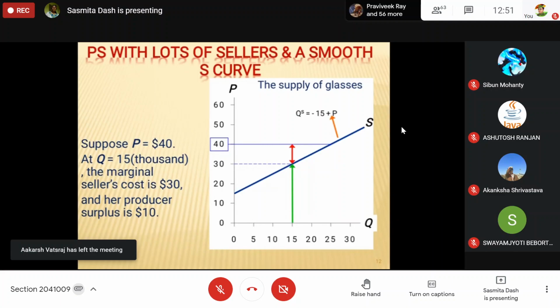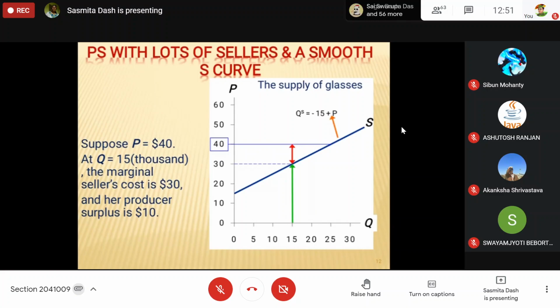Producer surplus is per unit. If the seller's per unit cost of production is 30 rupees and the market price is 40, then 40 minus 30 is his surplus. The individual surplus is 10 rupees in that case. How much quantity he is selling is another matter, then you have to multiply.